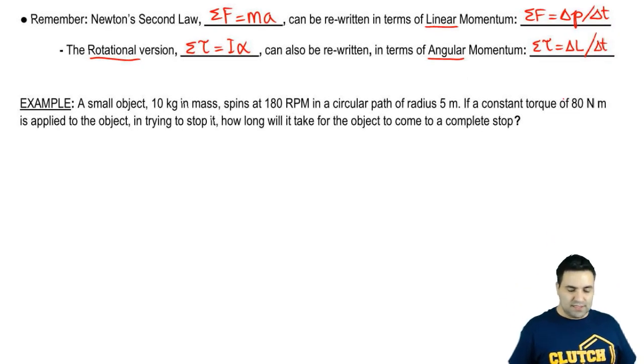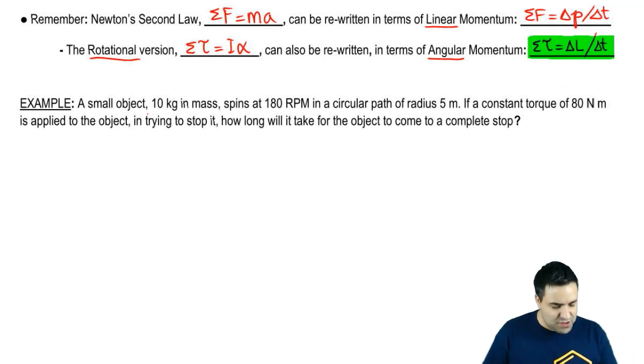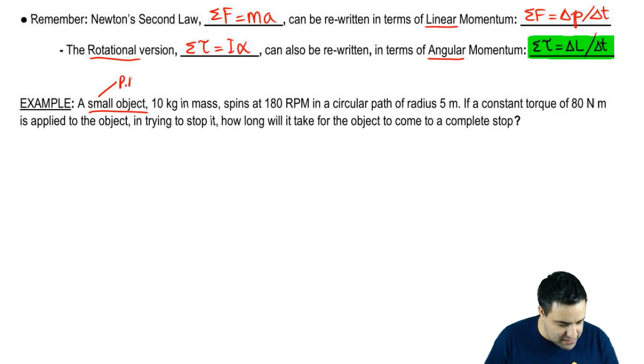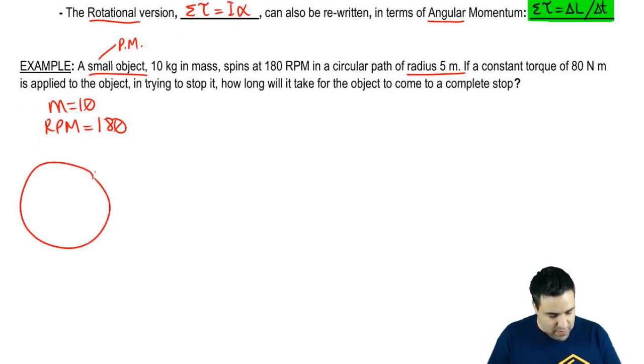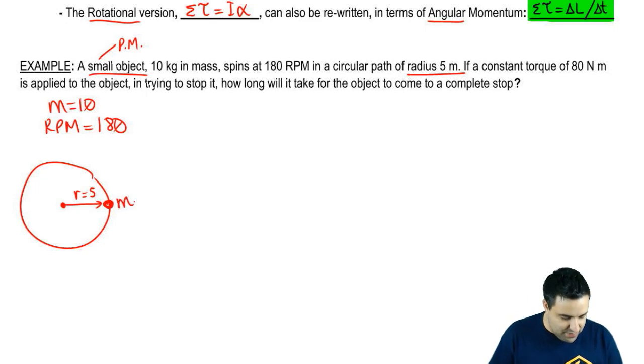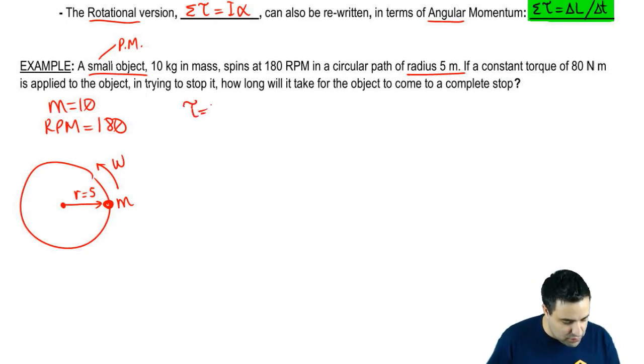All right, let's do a quick example to see how we would use this equation to solve a problem. So I have a small object. Small means it's going to be a point mass, 10 kilograms in mass. Mass equals 10. It spins with an RPM of 180, so RPM equals 180, in a circular path of radius 5. Now the radius of a circular path is really the distance to the center. So that's little r equals 5, and you have an m here, and the object is going this way with some omega. It says that you apply a constant torque of 80, so torque equals 80.